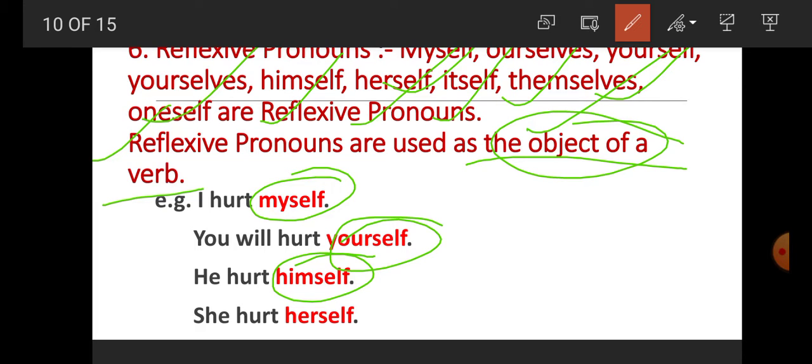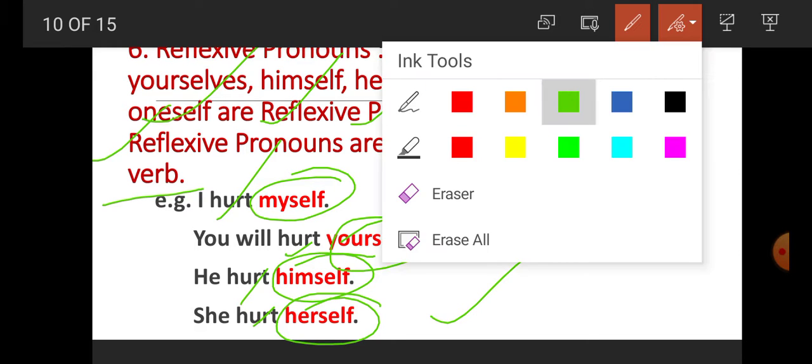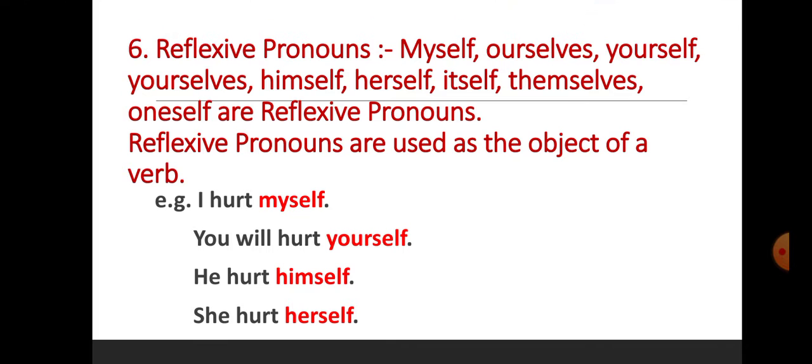She hurt whom? Herself. So herself is reflexive pronoun. So here, student, myself, yourself, himself, herself, they are the object of the verb hurt. So they are what? They are reflexive pronouns.